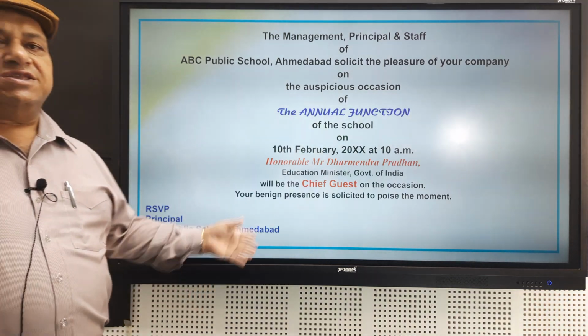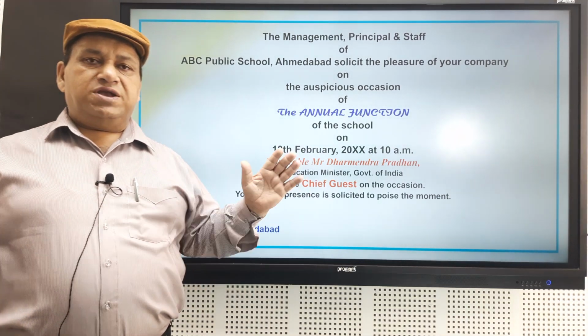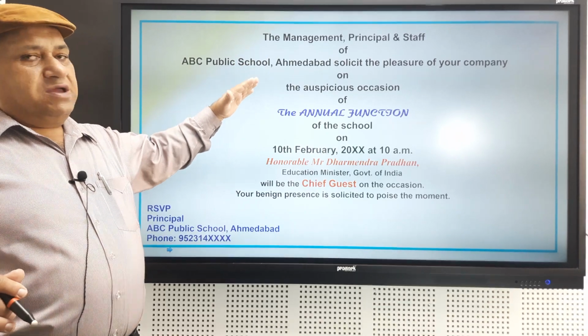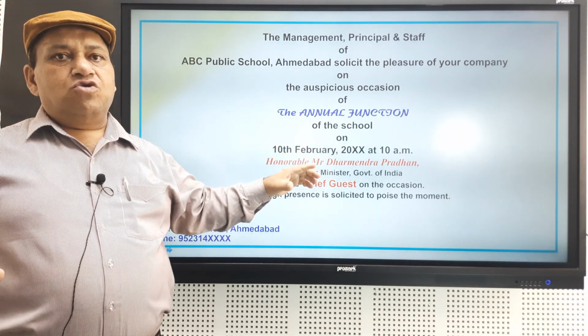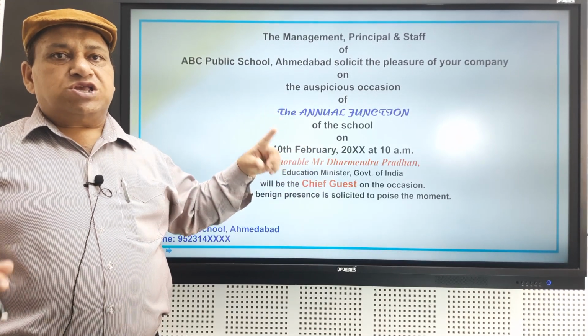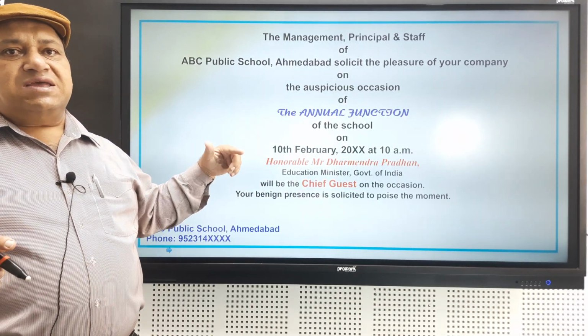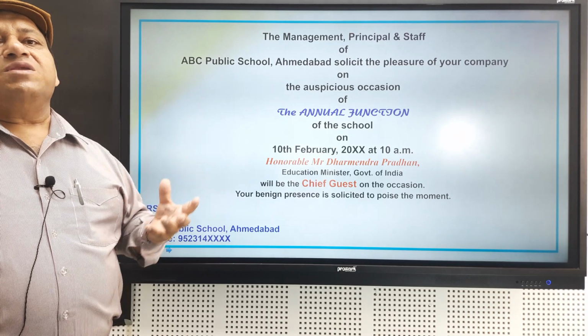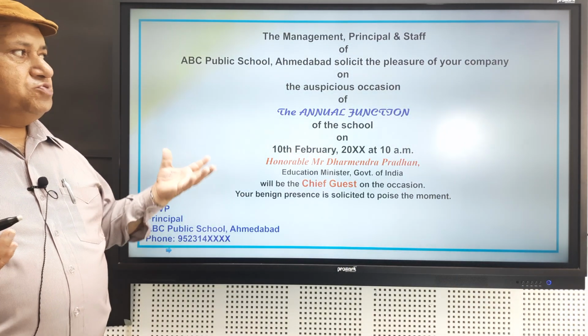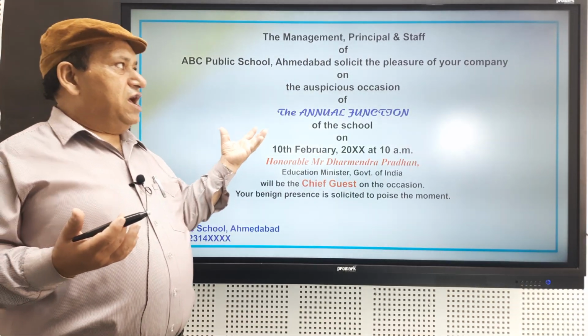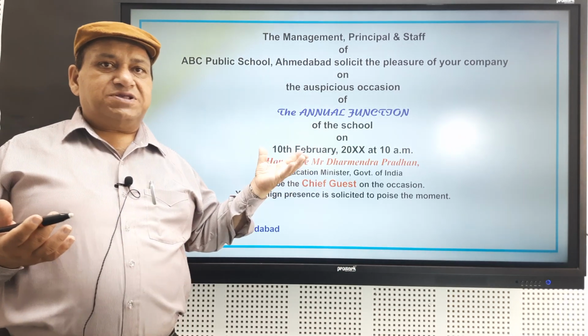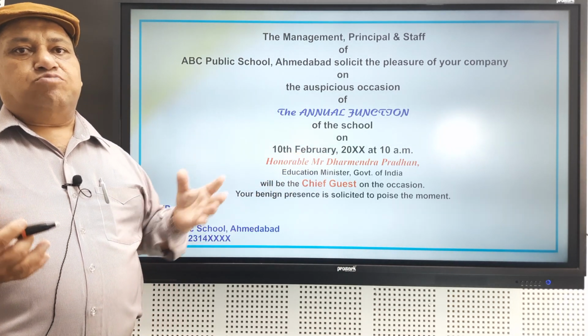It may be president, chairman, manager, whoever it is, but keep in mind that we have to take care of the fonts also, the size of the letters. It should vary in all the lines so that it gives a beautiful look. The format should be as per the standard and the prescription prescribed by the board also.